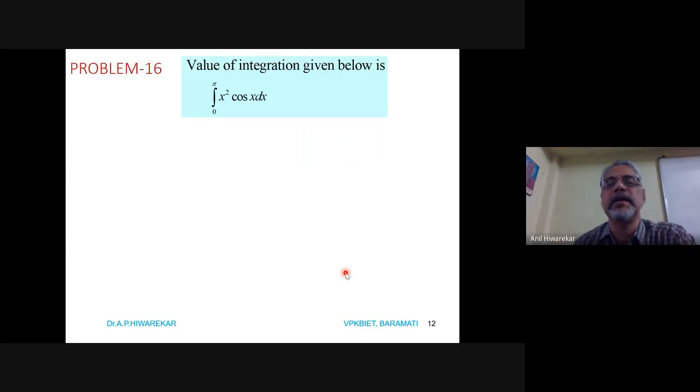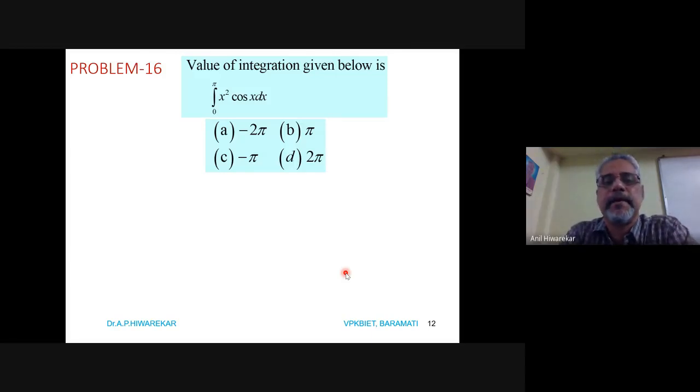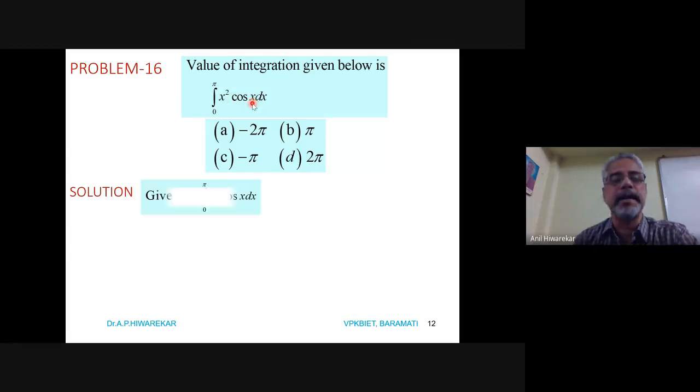The value of the integration given below is: first option minus 2 pi, second option pi, third option minus pi, fourth option is 2 pi. So how do you solve this integral? Obviously the integrand is of ALPET type: x square is algebraic, cos x is trigonometric. So in one line you can get the value of this integration.